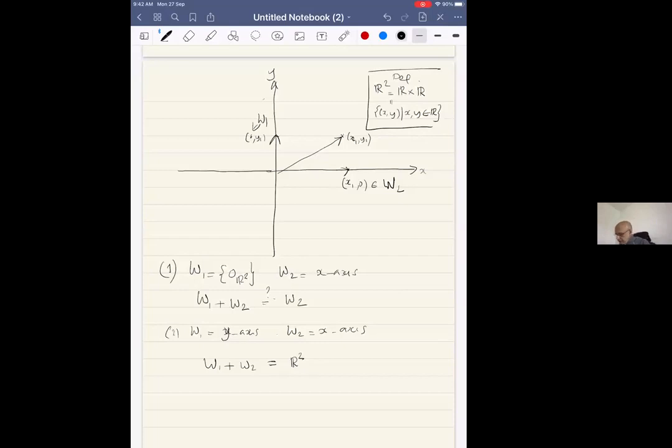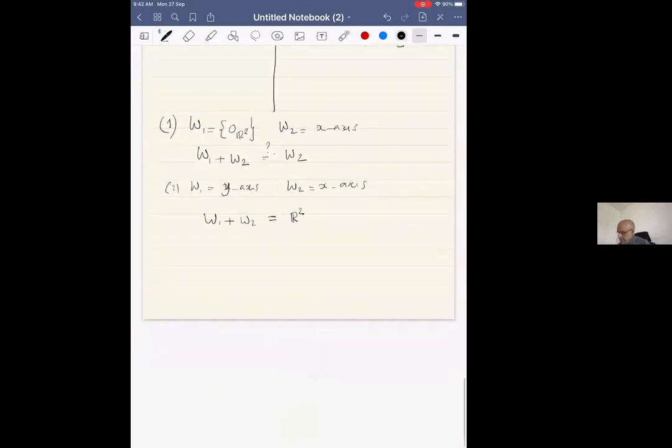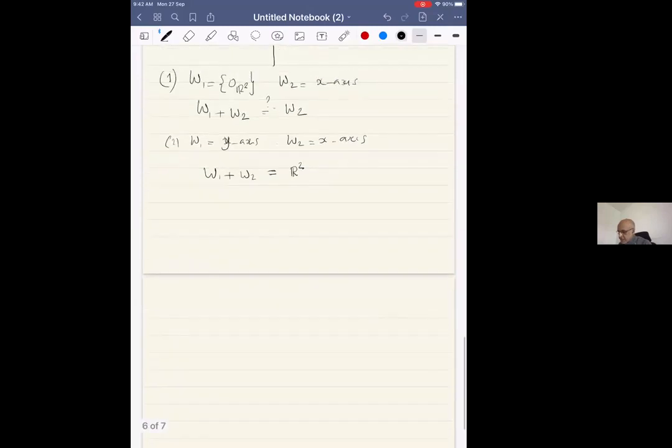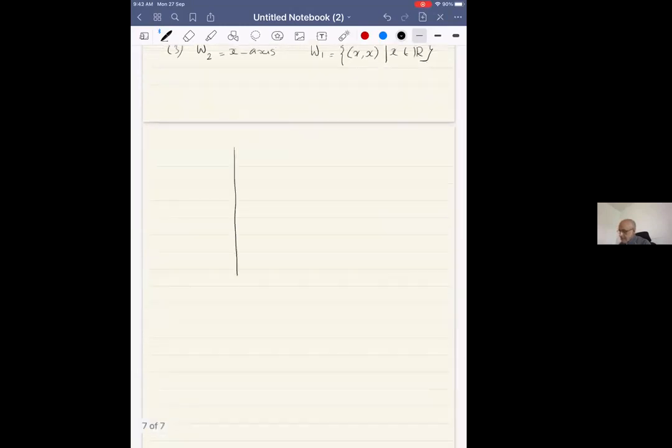Okay, now there is another question which is useful. I'll use that as my third example. So now I take W2 to be the x-axis, and I take W1 to be the subspace of vectors (x, x), x in R. So in pictures, this is W2.